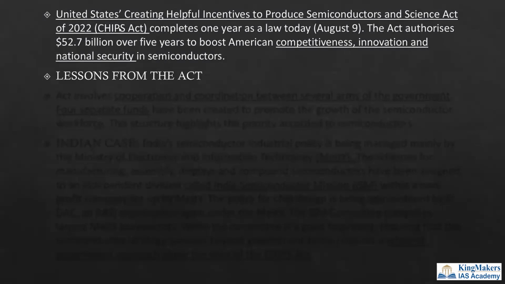The United States started this act. It is called the Creating Helpful Incentives to Produce Semiconductors and Science Act. This act provides investment of about $52.7 billion to boost American competitiveness, innovation, and national security. What are the lessons from the act to improve our semiconductor strategy?